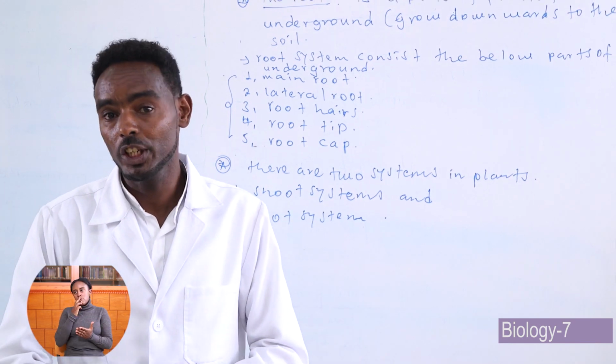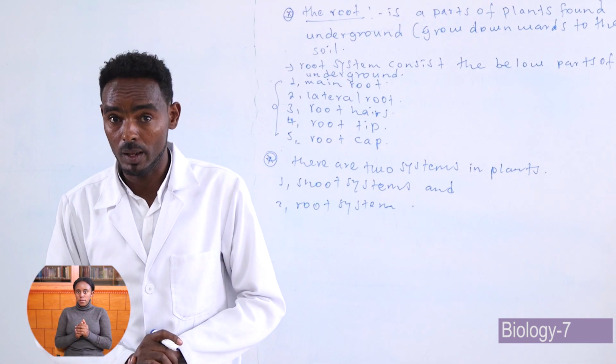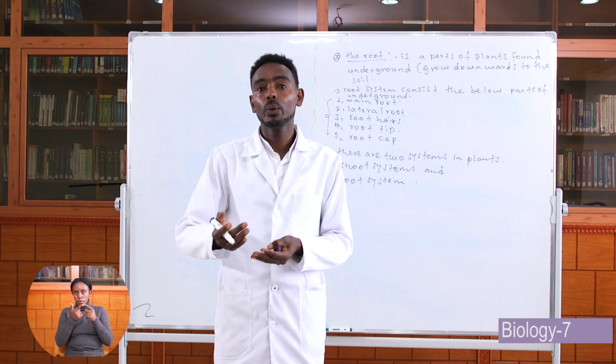There are two systems in plants. The first one is called the shoot system, and the second one is the root system.